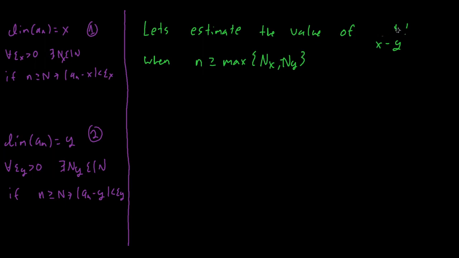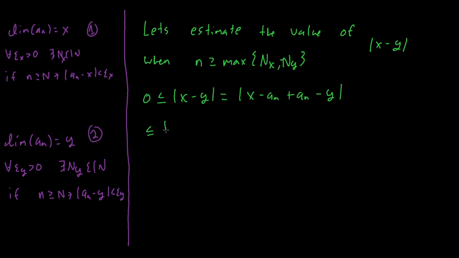I wrote in my notes to do a and b, but I changed it to x and y because I didn't want the limit a_n, and then I also wanted an a as well. Whoopsies. But anyways, because this isn't an absolute value, we can start off by saying this is going to be at least bigger than or equal to 0. And the trick here is we're going to want to rewrite this as x minus a_n plus a_n. So we're adding and subtracting the same number to an equation, so it won't change the value of the equation.